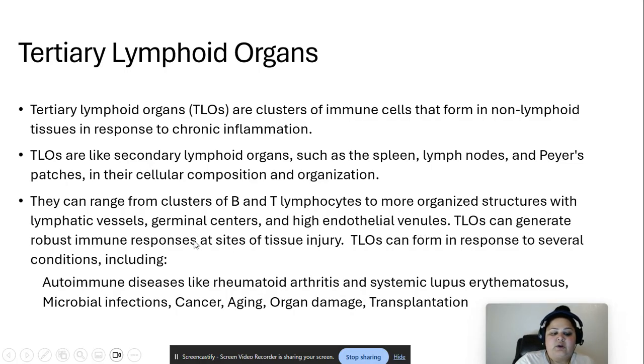TLOs can generate a robust immune response at sites of tissue injury, right? TLOs can form in response to several conditions: autoimmune diseases like rheumatoid arthritis and systemic lupus erythematosus, microbial infections, cancer, aging, organ damage, and transplantation.